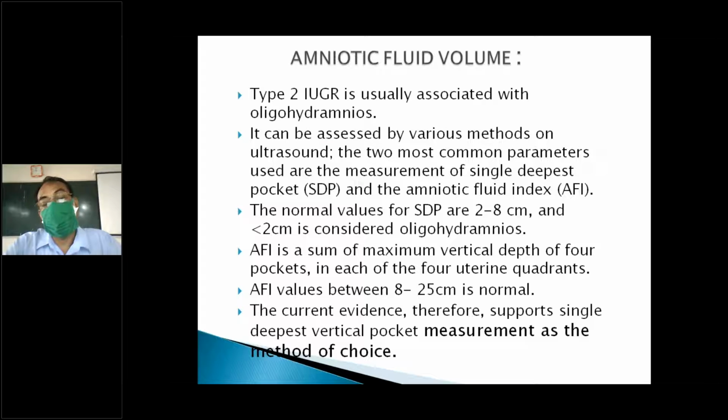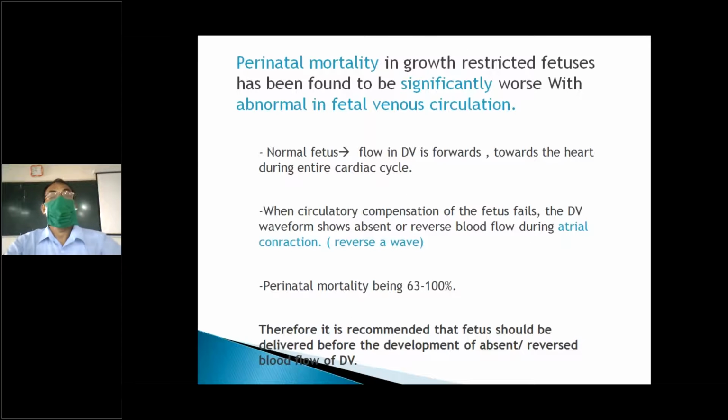If you are measuring a single pocket, normal is 2 to 8 centimeters. If the single pocket is less than 2 centimeters, that is oligohydramnios. If it is more than 8 centimeters, that is polyhydramnios. That is the deepest pocket measure method. Current evidence supports the single deepest pocket measure. Perinatal mortality in growth restriction has been found to be significant so far.